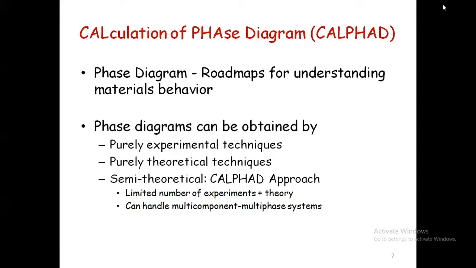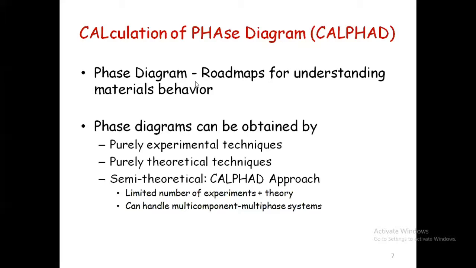Calculation of phase diagrams is shortly called CALPHAD. A phase diagram is almost like a roadmap for understanding material behavior. If you have a map, you know that if I travel 150 kilometers north from here, which place I will reach. Even if I move randomly, if I look at the map, like Google Maps now, I am able to know where I am.